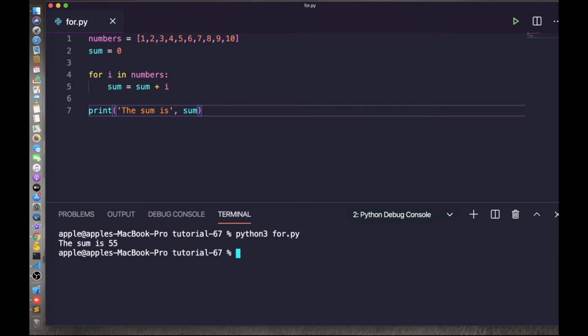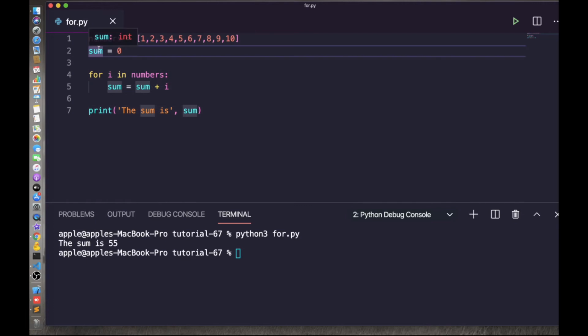We got the same result as in the while loop, and this is how you can also do it in the for loop. In the while loop it was a condition, but in the for loop it is a sequence through which we can iterate the loop. Okay, so let's debug this one to see how it is working. The debug point is here, a breakpoint.